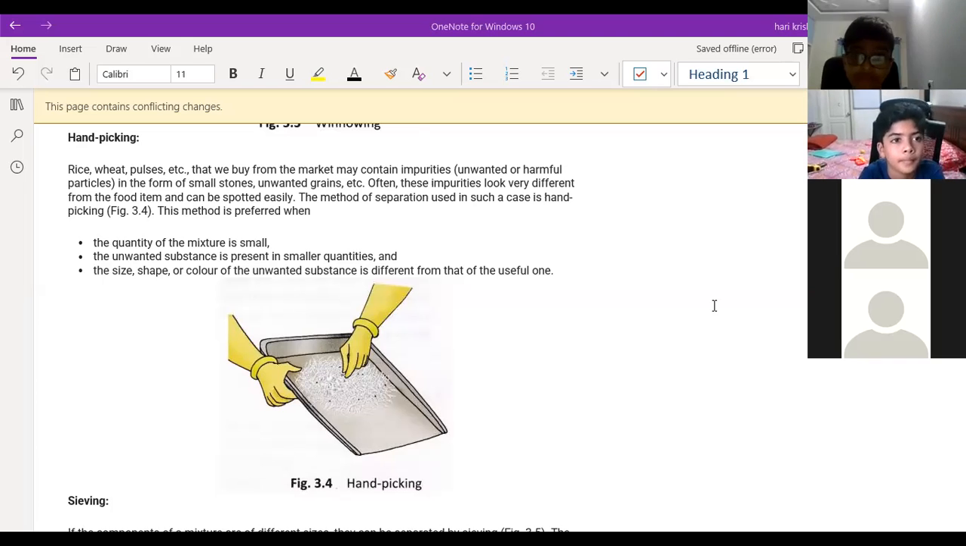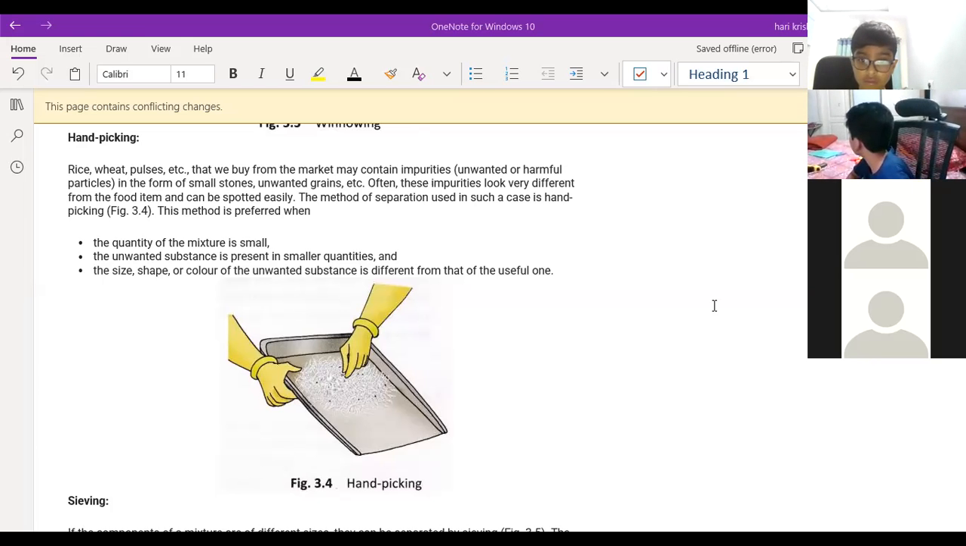So any other examples other than these examples? If you want to say any other examples, you can tell. Ashwath, Daksh, think about it. The hand picking process you will do in your home itself or in your surroundings. Sir, we separate pencils from pens. Very good. You can take that as an example. Separating of pencils from the pens.